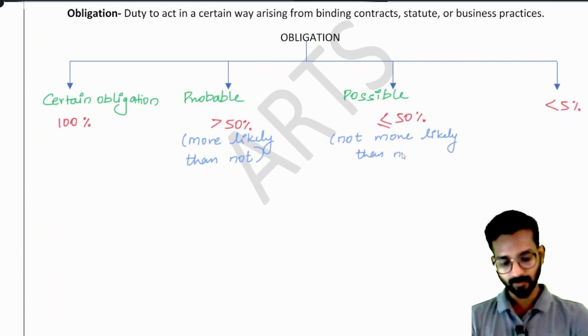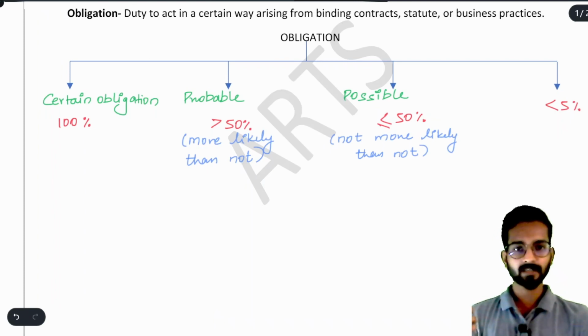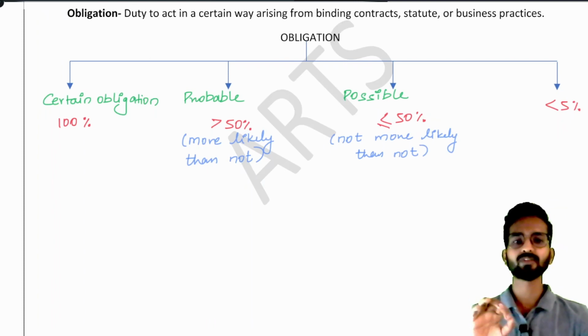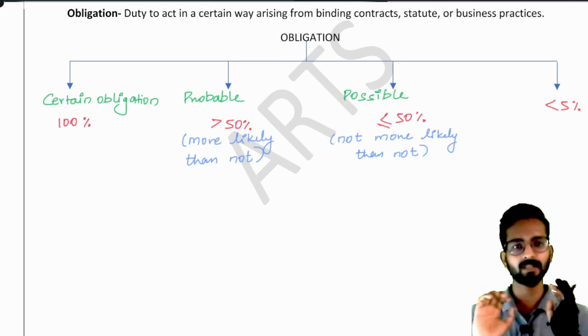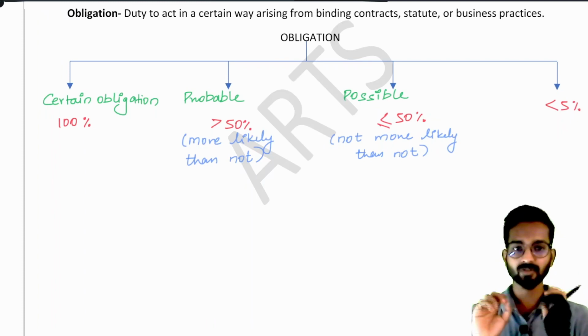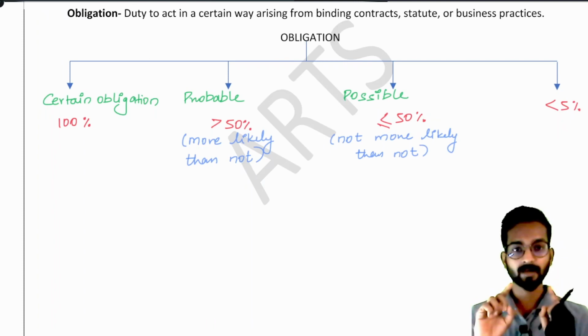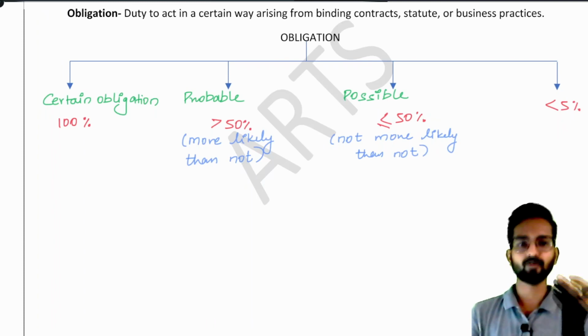Say you are filing a suit against a company, and there is hardly a 10 to 20% or 30% chance that we might have to pay any money. So we can say that the obligation on us is less than 50%. Understood? So you can say there can be a possible obligation. I am not saying probable. Please remember, these two words are very important in this accounting standard. When the word possible comes, you can say the chances are less than 50% that I might have to pay the money.